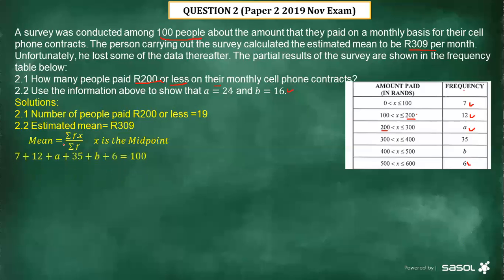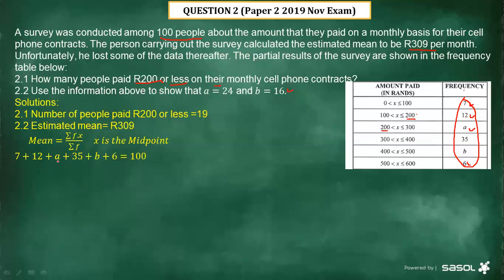Let's proceed. Now, first, remember, if you add all these frequencies, the sum should give us 100, because the survey was conducted amongst only 100 people. And I also indicated to you that frequency is referring to the number of people. This 7 is 7 people, 12 is 12 people, 35 is 35 people. So when you add all those people, they must give us 100, because the survey was conducted amongst those 100 people only. Hence, we say we add everything and it equals 100.